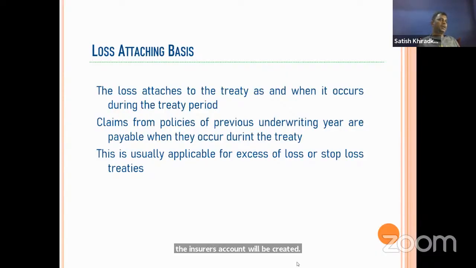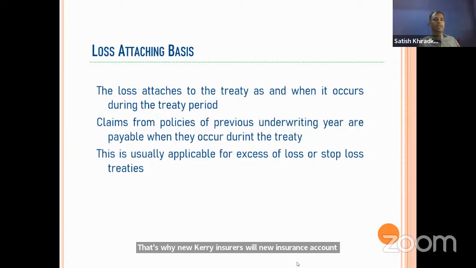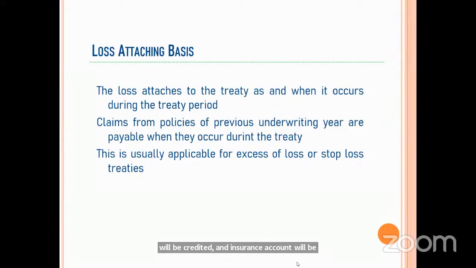But in the next case, we are transferring that premium, or paying, so we are giving the credit to the new reinsurer. That's why the new reinsurer's account will be credited and the insurer's account will be debited. I suppose this is clear. Yes. This is portfolio entry, right? Yes. Next one is portfolio entry.